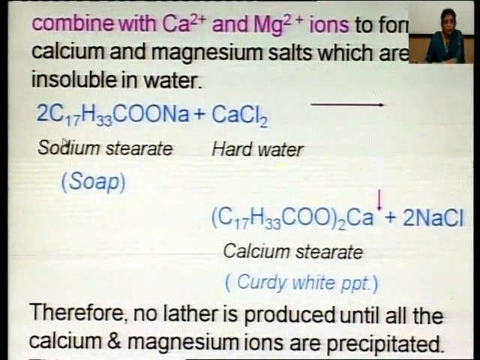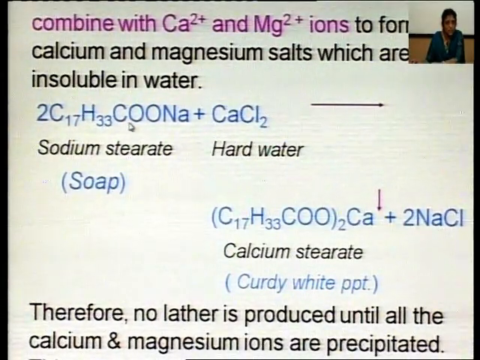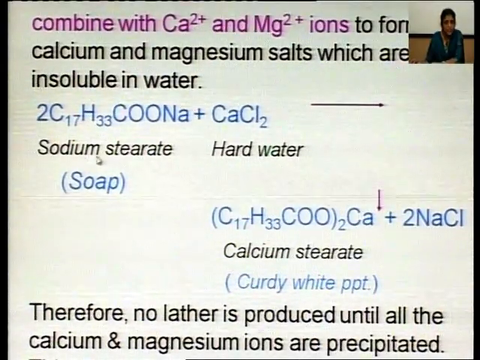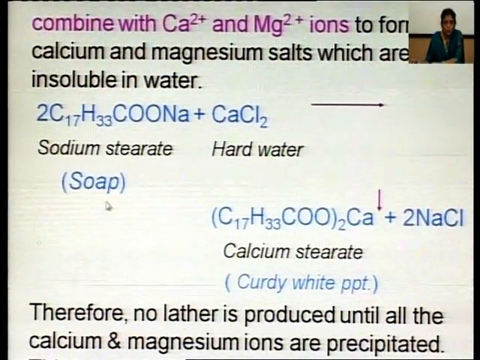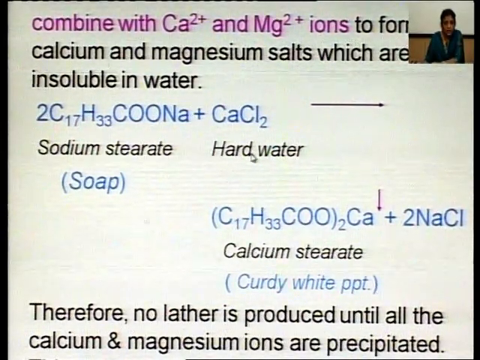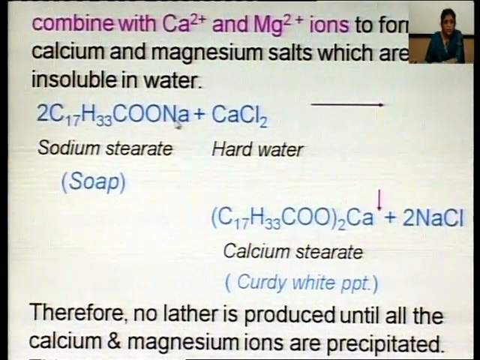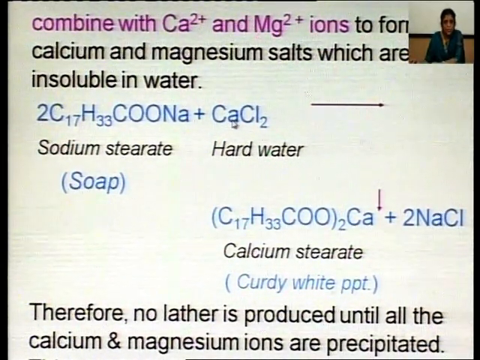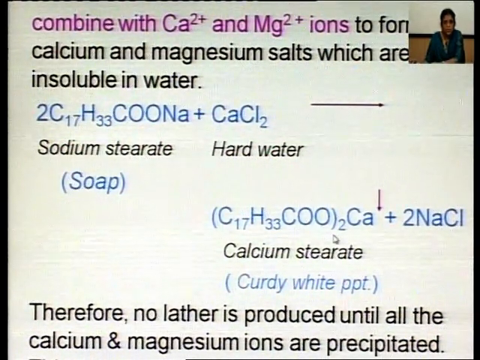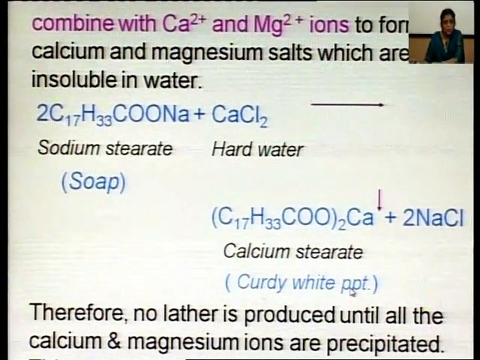So, by the equation you can see it is soap, C17H35COONa, the sodium salt of stearic acid, called sodium stearate. It is soap. And this is calcium chloride which is present in hard water. Now, the reaction taking place between the two is that sodium is replaced by calcium ions of the hard water. So, calcium stearate is formed, which is a curdy white precipitate.